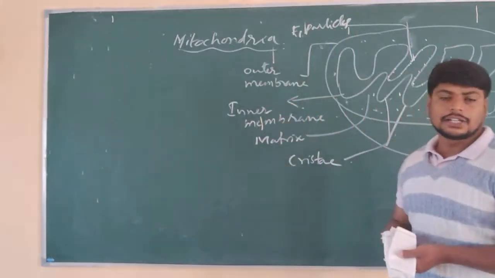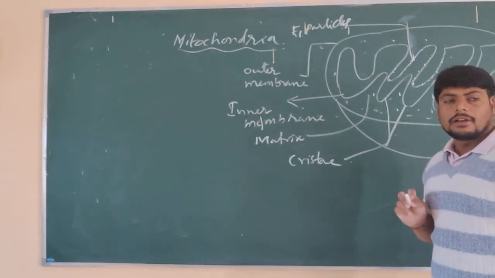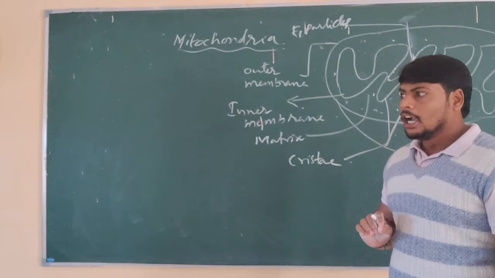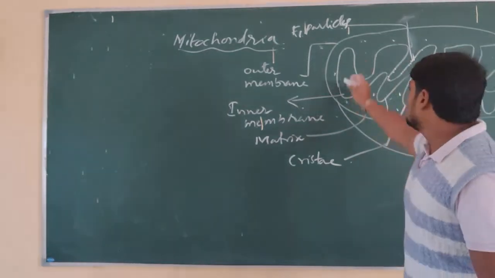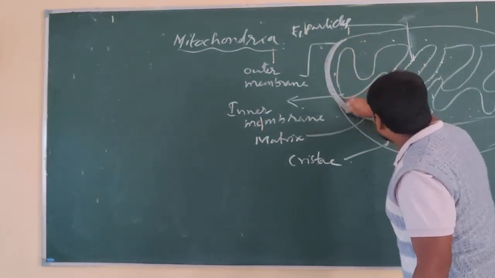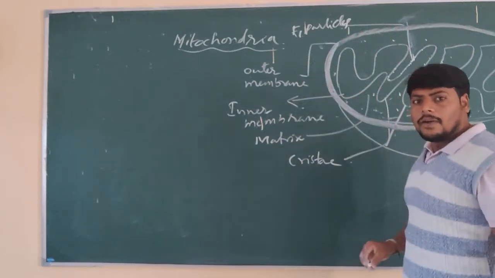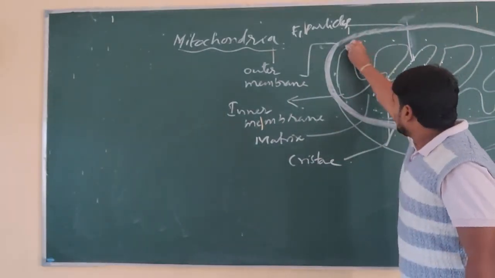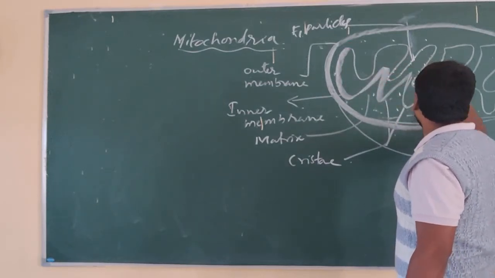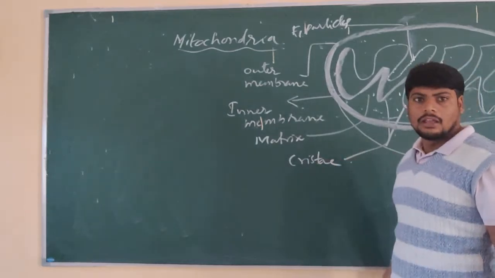So this is the structure of the mitochondria. The mitochondria is a rod-like structure consisting of a double membrane. This is the outer membrane of the mitochondria, and inside it is another membrane which has foldings. That folded inner membrane forms the cristae.